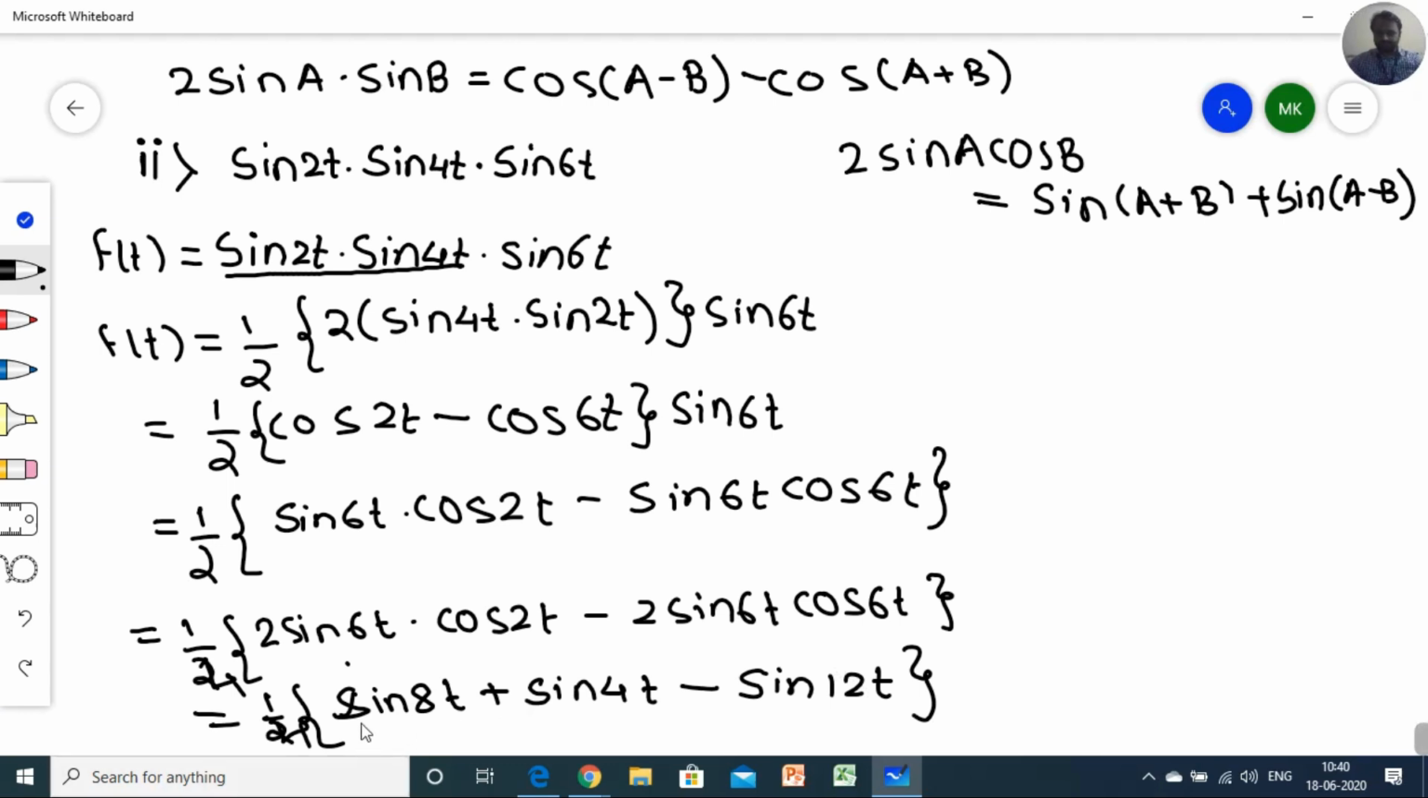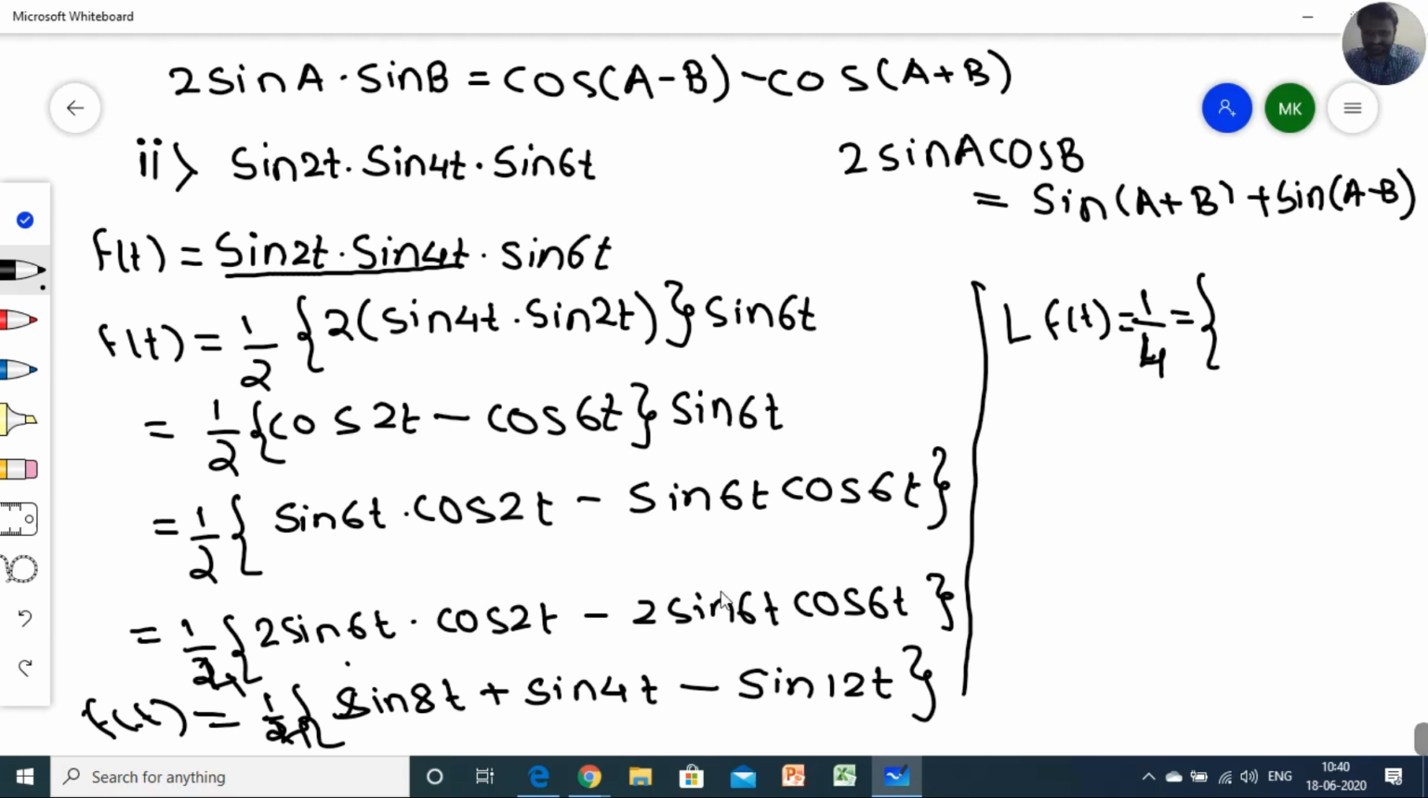So now the terms are separated: sine 8t, sine 4t and sine 12t. Now you can apply the Laplace transform clearly here. So Laplace of f of t, my f of t is this part, so I just have to write it. So 1 by 4 as it is.